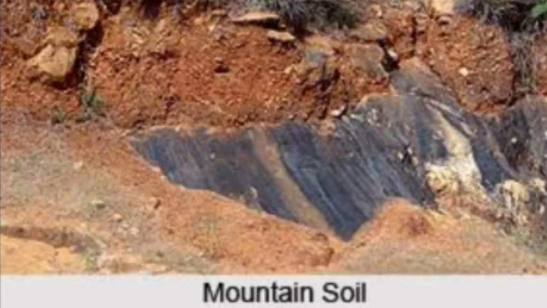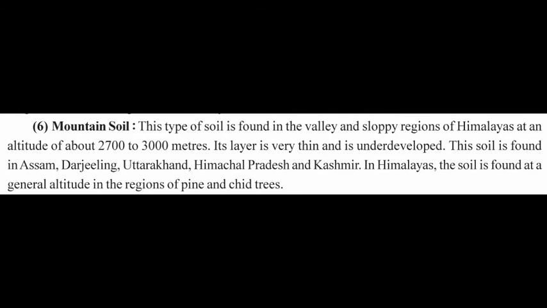Next, mountain soil. Mountain soil is found in the valleys and slopy regions at an altitude of about 2700 meters to 3000 meters in Himalayas and the eastern mountain ranges of Jammu Kashmir, Himachal Pradesh, Uttarakhand, Sikkim, Darjeeling, etc. The layer of this soil is very thin and it is underdeveloped. There is more amount of biotic elements in this soil in the forested areas.